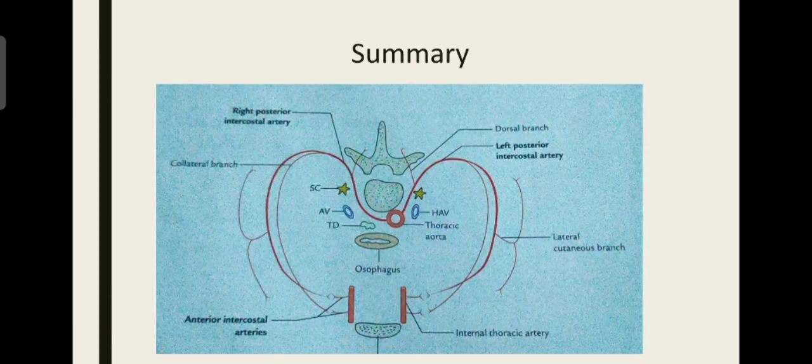In intercostal arteries, here we can see the posterior intercostal artery and the anterior intercostal artery. The posterior intercostal artery has its relations here. When you draw and practice this diagram, it will be very easy to remember these relations other than by rote learning. It gives various branches like the collateral branch, lateral cutaneous branch, mammary branches and bronchial branches, and terminates by anastomosing with the anterior intercostal arteries. The collateral branch anastomoses with the lower, and the main posterior intercostal artery with the upper anterior intercostal artery.